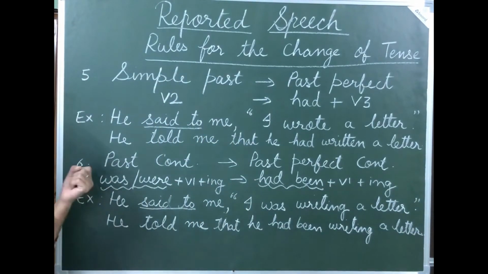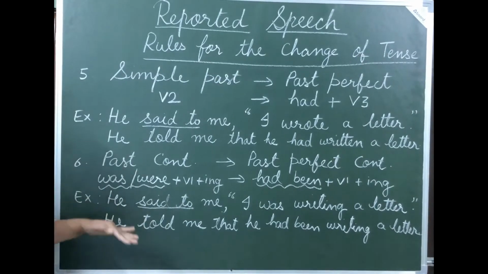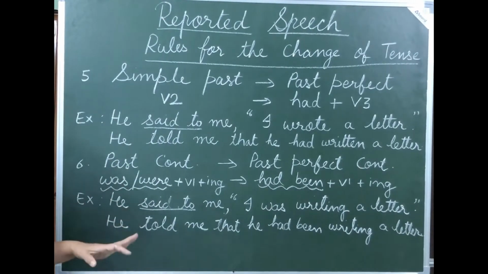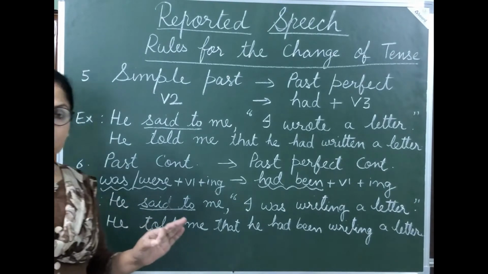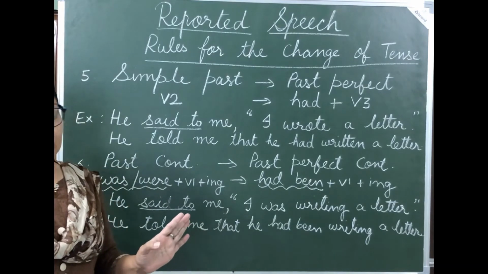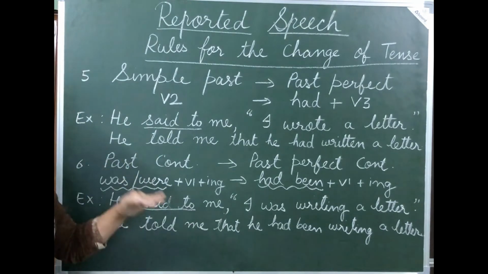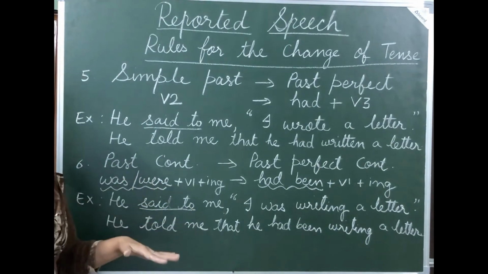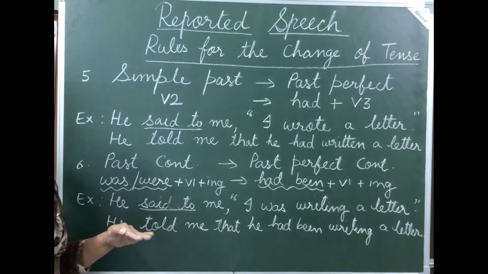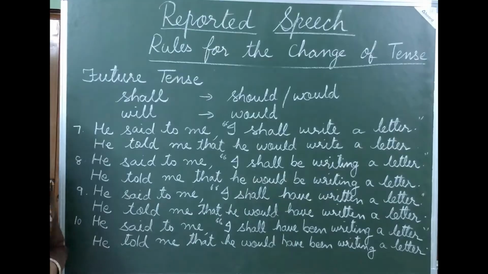So isn't it simple students? And after this, your past perfect tense and past perfect continuous tense remain the same. If had is written there, we need not change it. Had remains had.